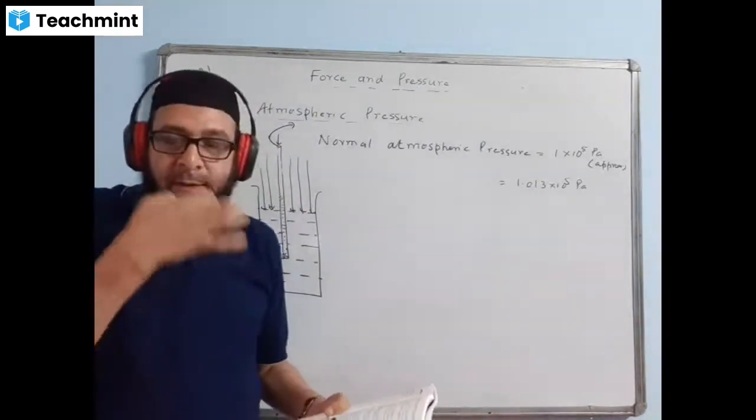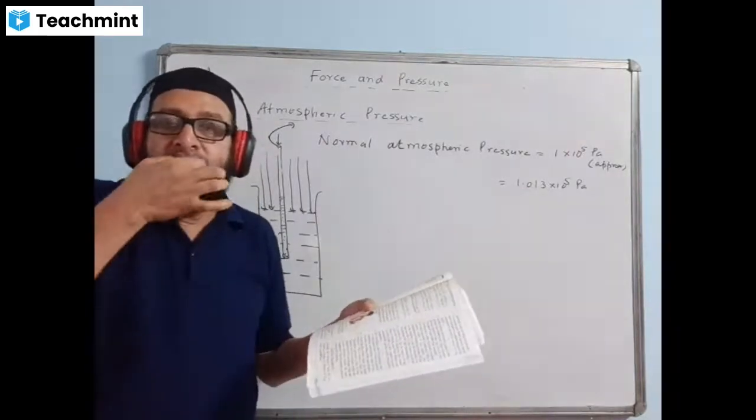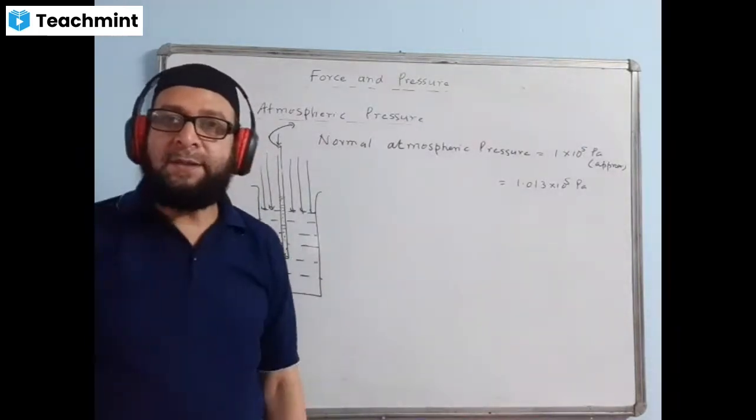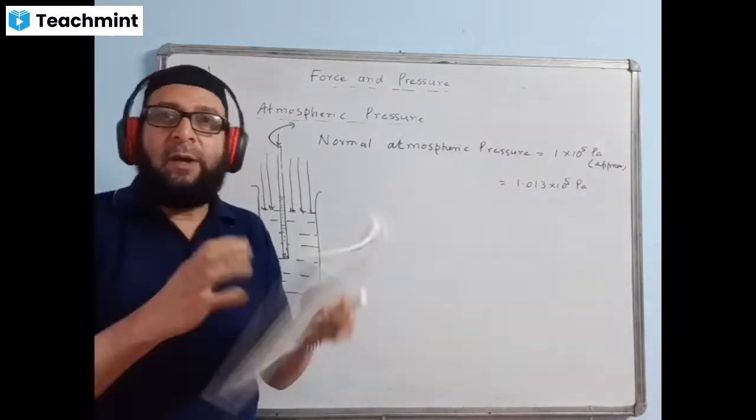When you blow air in the balloon, what happens? It bulges out. And once you release it, it collapses. Why does it collapse? Because the atmospheric pressure makes it collapse.